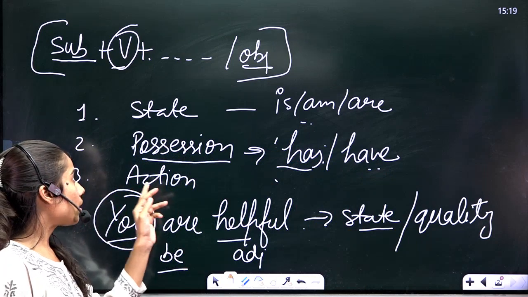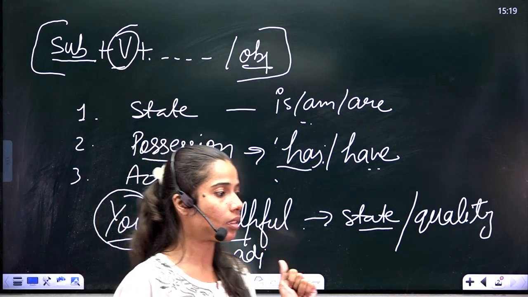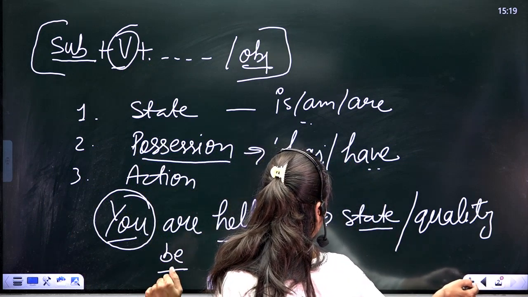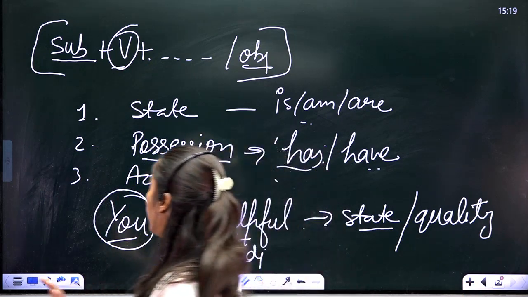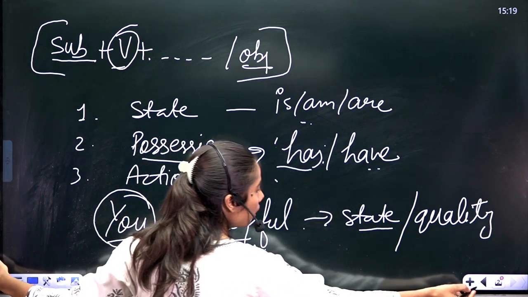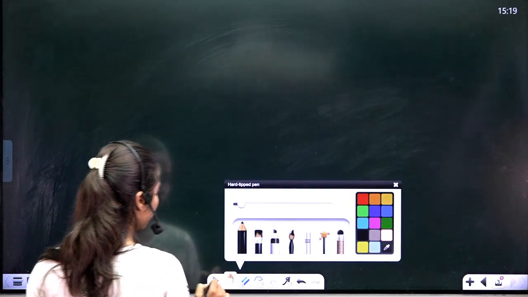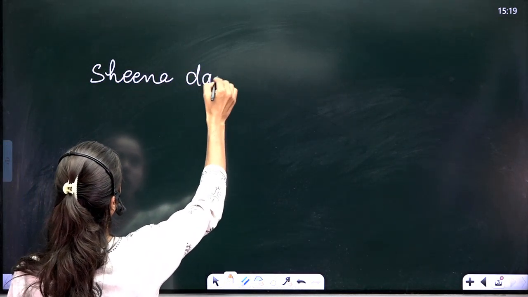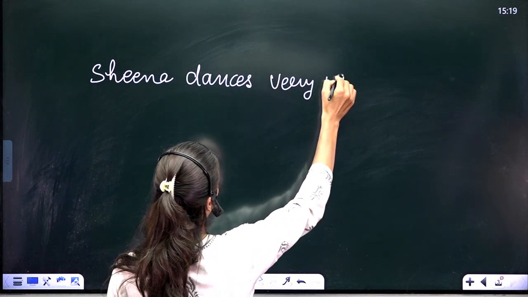The next is action. As I talked about V1, if your verb is transitive or intransitive, in which you talk about the action, you can see "Sheena dances very well."